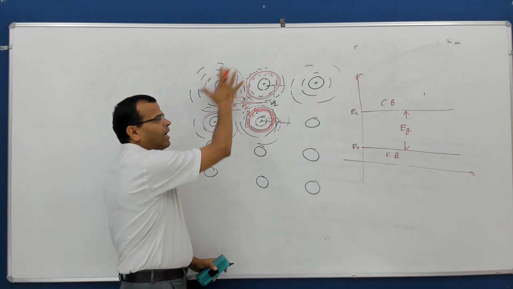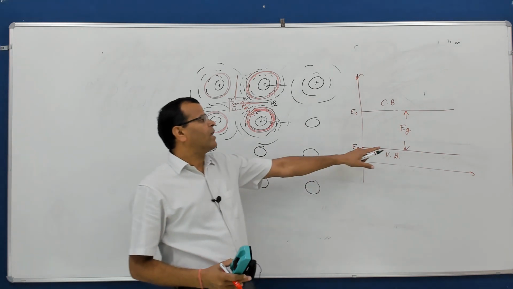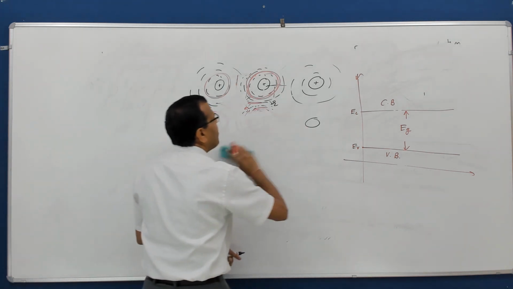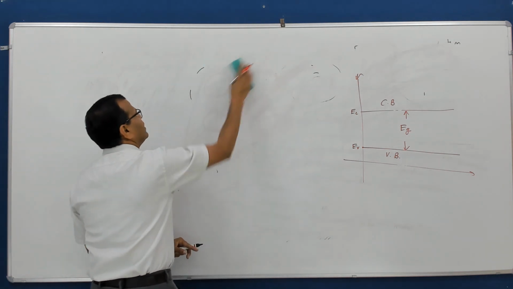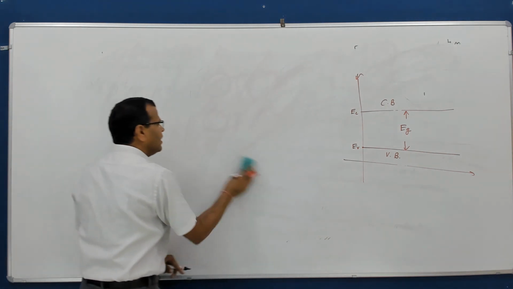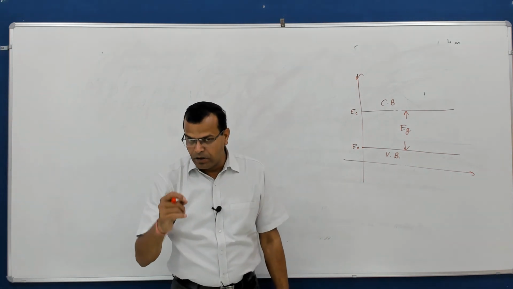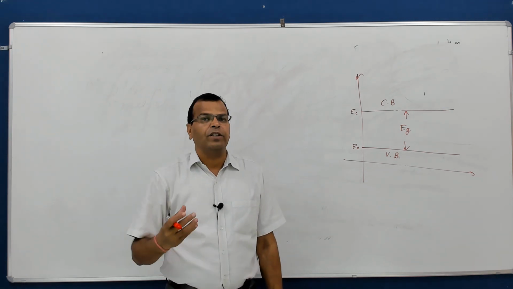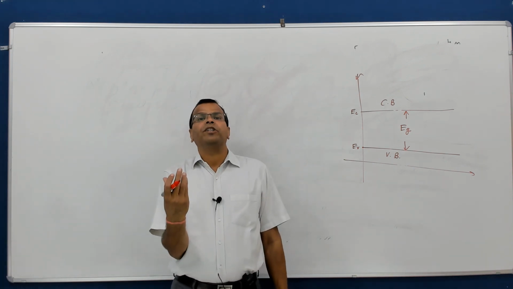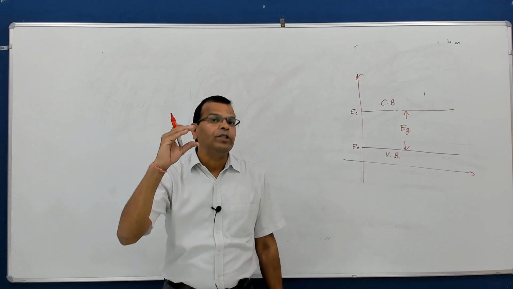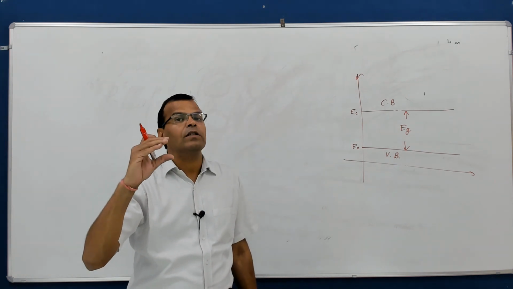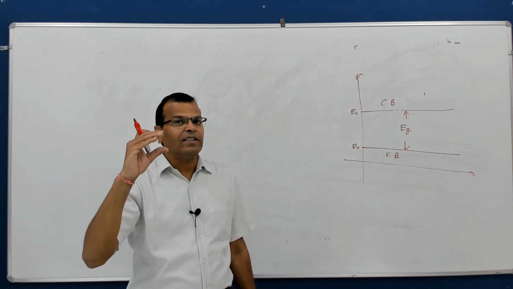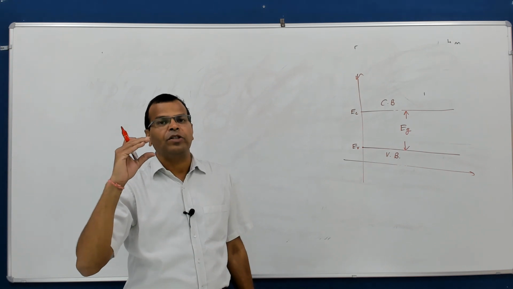So now, rather than having a discussion on this part, I will directly come to this part. I will be discussing the band theory of crystalline solids. What is the meaning of crystalline solids? Crystalline solids are materials in solid form where the atoms are arranged in a periodic fashion. When atoms are arranged in a periodic fashion, there is a smallest three-dimensional unit, called a cell. Cell is the smallest unit of any three-dimensional structure.